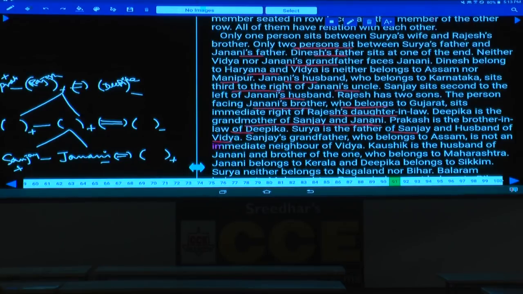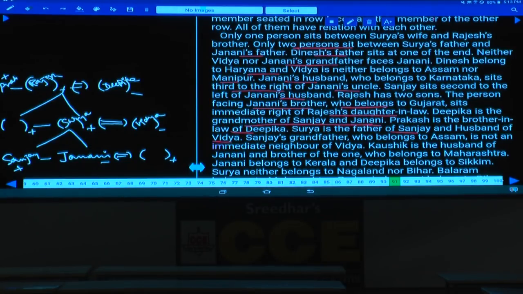3, 4, 5, 6, 7, 8, 9. 9 persons are involved. One more person is left over. Who could that person be here? And a husband. Prakash is the brother-in-law of Deepika. Surya is the father of Sanjay and the husband of Vijaya, hence Vijaya will be here.